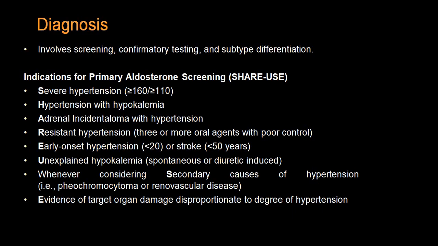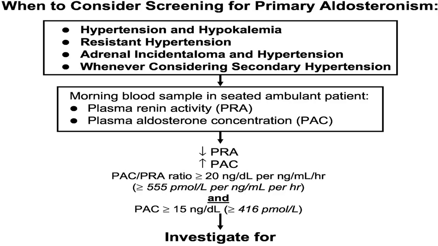Now, whenever you come across a person with primary hyperaldosteronism, you suspect it in any person who has hypertension with hypokalemia, resistant hypertension, an adrenal tumor detected on ultrasound, or an incidentaloma plus hypertension, or you consider secondary hypertension.